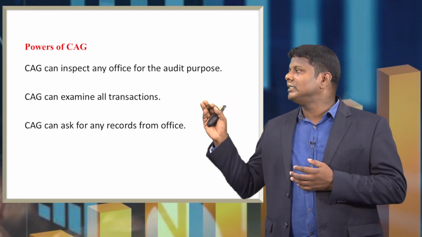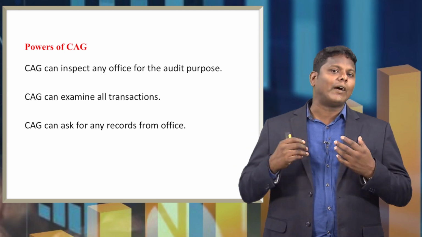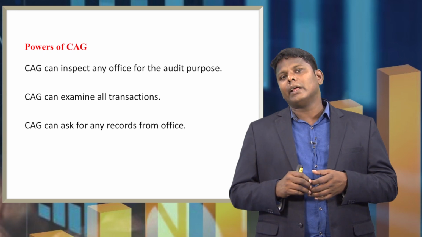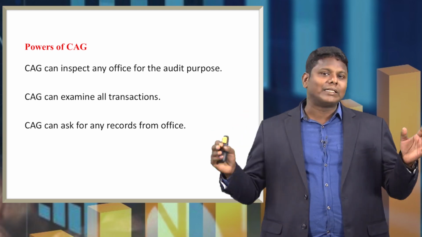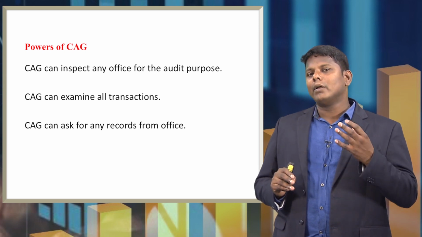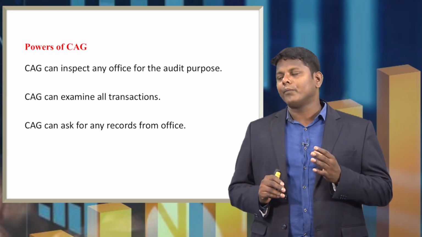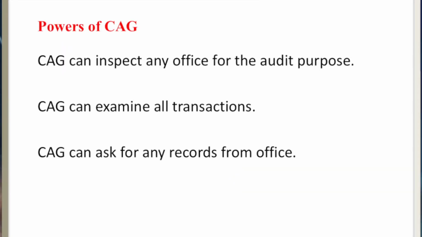Second, CAG can examine all transactions. During this inspection or after that, CAG can examine all the transactions made by the particular central government, state government or institution. Third, CAG can ask for any records from the office. For the audit purpose, CAG can ask for any records from those offices, so that CAG can perform the audit.